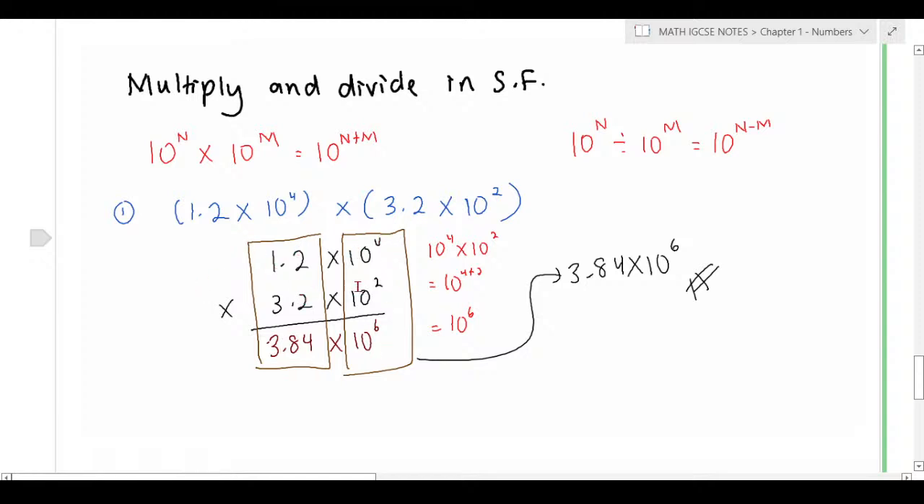And 10 to the power of 4 multiplied by 10 to the power of 2, you need to apply the rule of indices here. Then it's going to be 10 to the power of 4 plus 2, because if 10 is multiplied by 10, the powers are added. So that's your final answer. Just look at it. I hope it's clear.